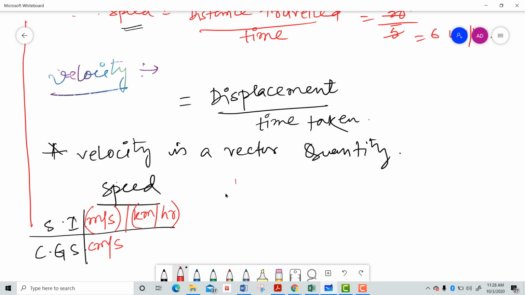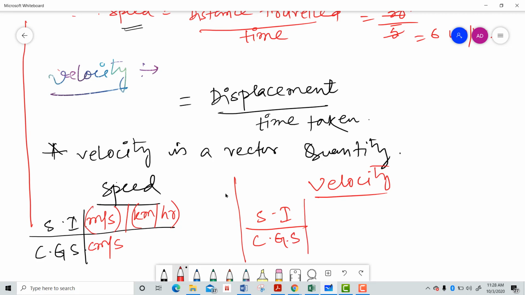Okay, now if I talk about the units of velocity, what is the SI and CGS unit? The SI unit of velocity is meter per second or kilometer per hour, and the CGS unit is centimeter per second.